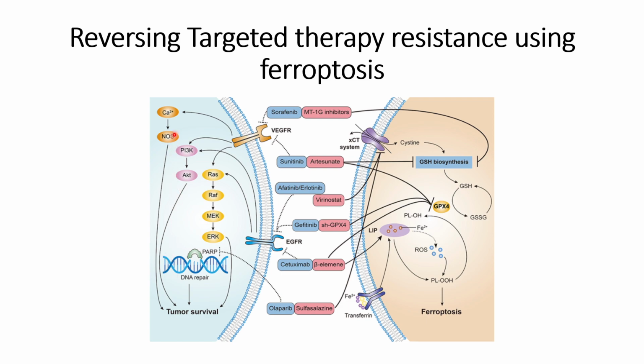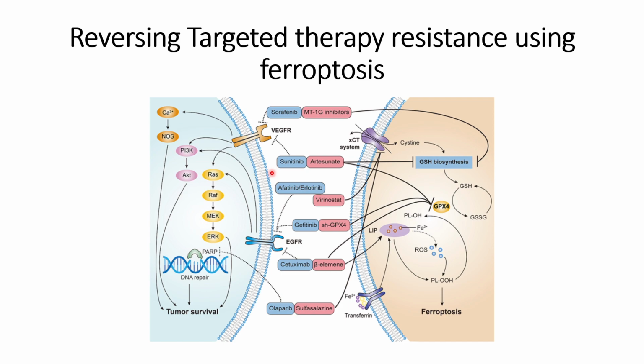One more pathway that promotes tumor cell survival is the increase in the Ca2+ amount in the cytosol, which leads to NOS formation, and that will promote tumor cell survival.